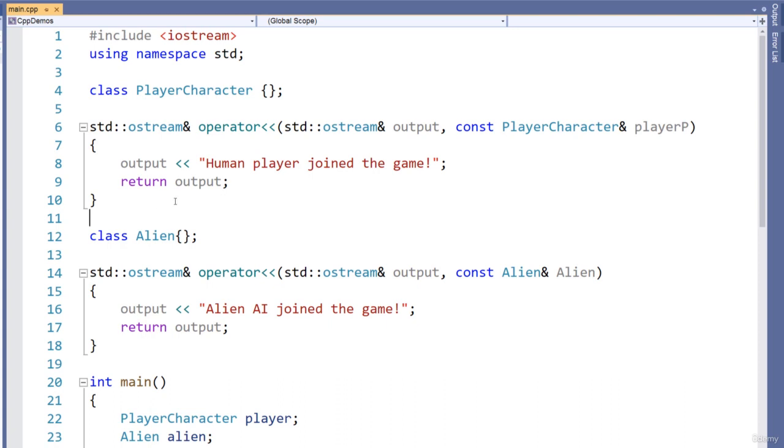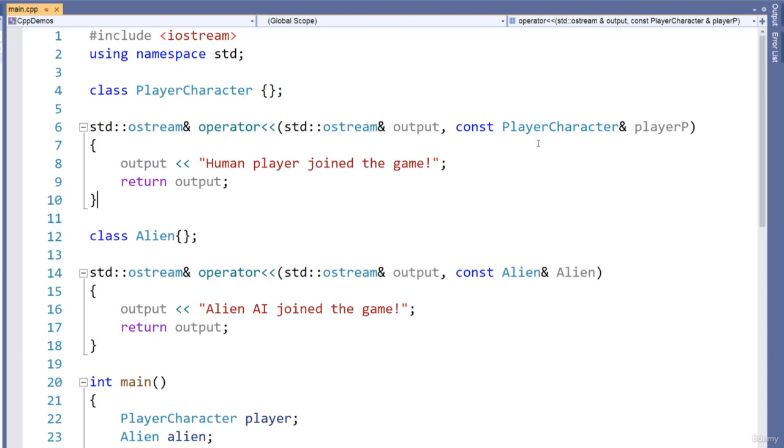But of course, if you need access to print out the state of a particular object, you need to specify them as being friends. But the thing is, if the stream insertion operator is more generalized, where the right-hand operand is of type, let's say, printable interface, of course you can then pass in a child, so something that derives from the printable interface.